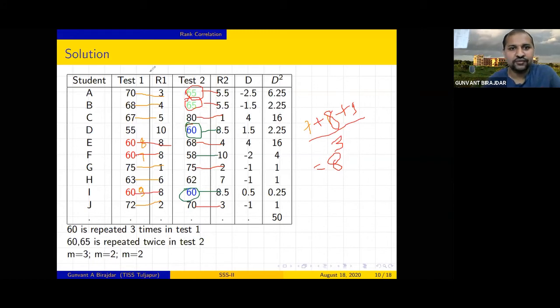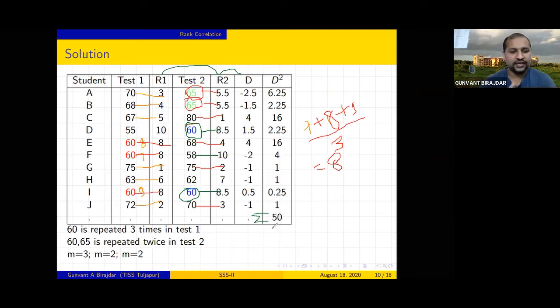After that we take the differences of these 2 ranks and write them in this column D. After doing the differences, these numbers will appear. Now we square all of these and sum them, which is the sum of D square.